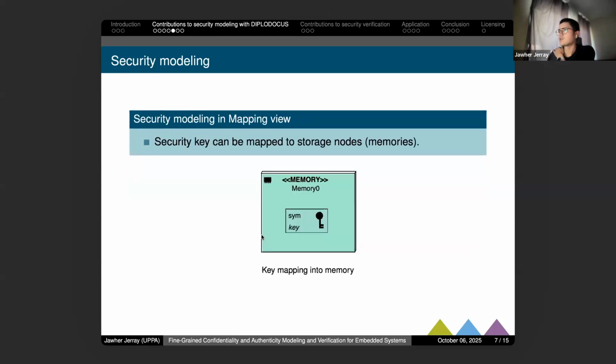Also, to present security in the architecture diagrams, we can map keys in the memories. That means if we have CPUs that will perform some tasks, the CPU is connected with the bus, and this bus is also connected to memory. The tasks have access to the key that is mapped to memory.